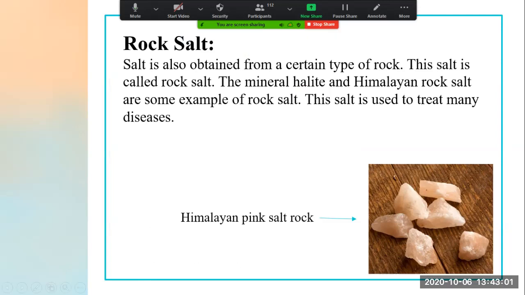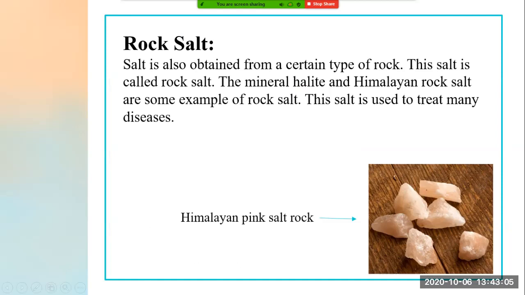What do you mean by rock salt? Salt is also obtained from certain types of rocks. First we have seen that salt is obtained from seawater, right? Now salt is also obtained from what? It is also obtained from certain types of rocks. From several types of rocks we can obtain salt, and this salt is called what? Rock salt.